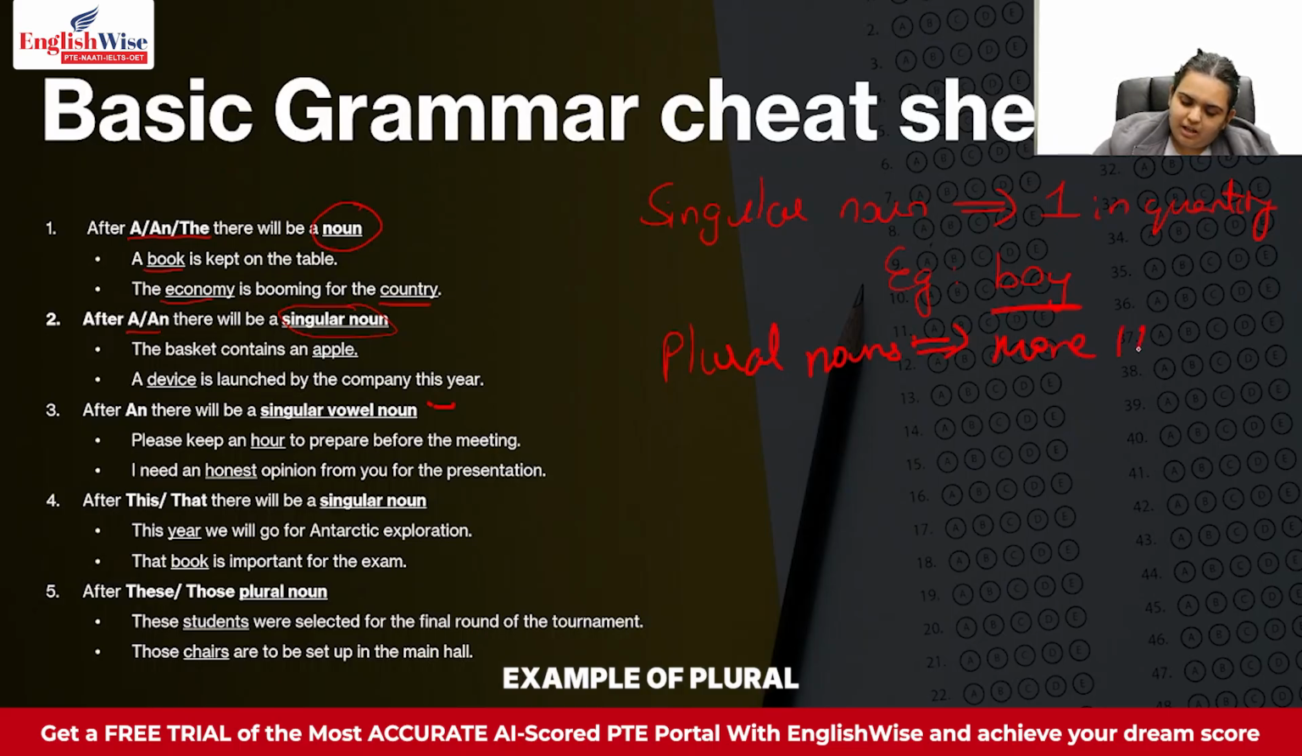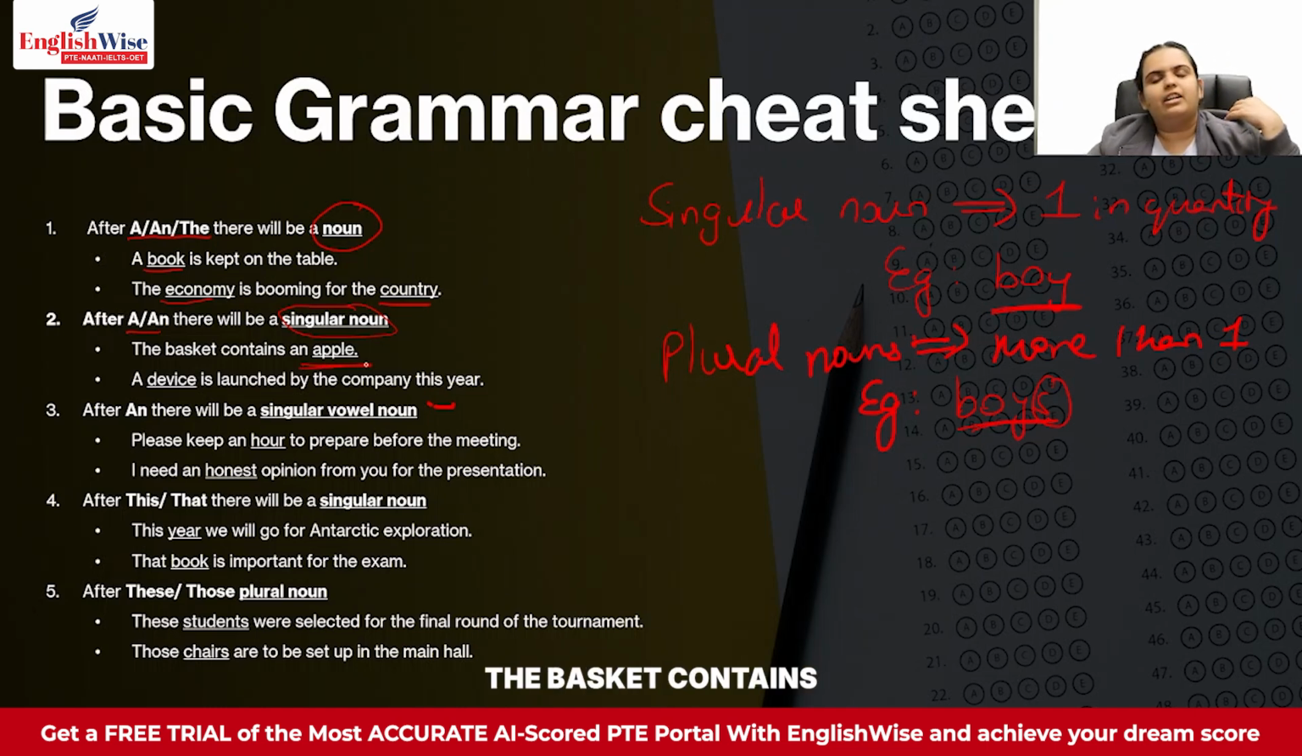Let's take an example of plural nouns. Boys. Whenever you add s at the end of a word, that word becomes a plural noun. So what I'm going to say is after a or an, we always have singular nouns. For example, the basket contains an apple. You will always say the basket contains an apple. That means there is only one apple in the basket. You can't say the basket contains an apples. That's wrong English. It's only an apple.